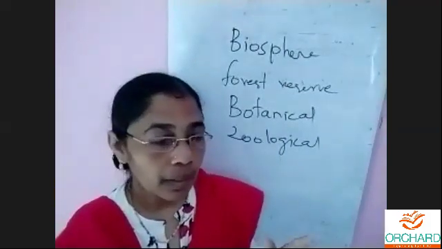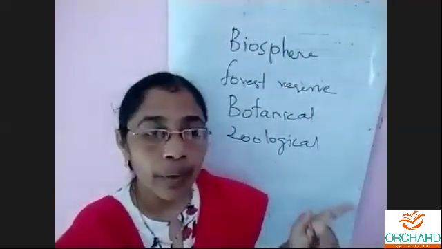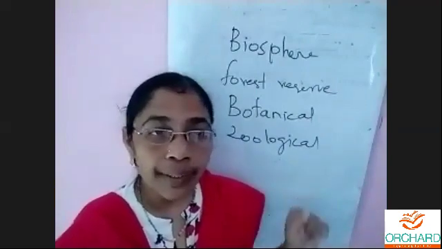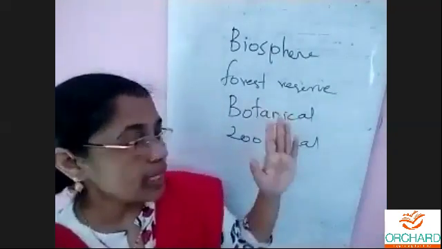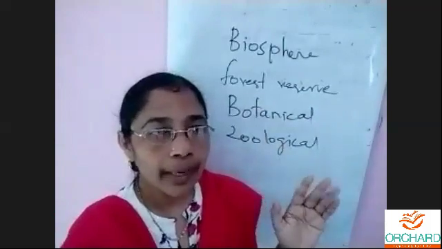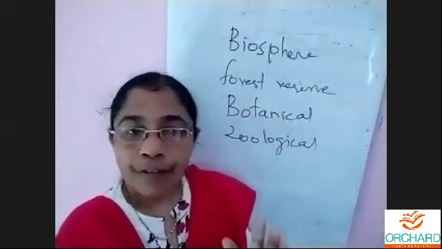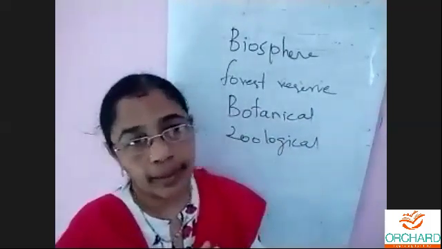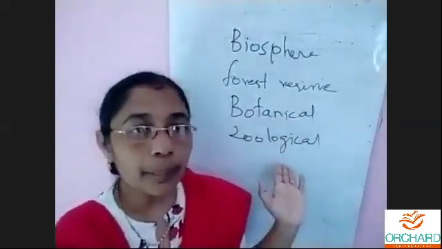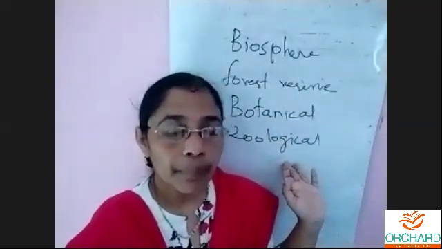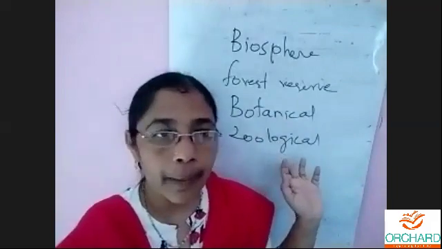Then in Kodaikanal, we have one. In Yercaud, we have one. In Ooty, we have one. So all these are to protect a particular variety. Few varieties of animals or few varieties of plants will be protected there. Okay, children, got it? In Bangalore also, I think Cubbon Park, isn't it?